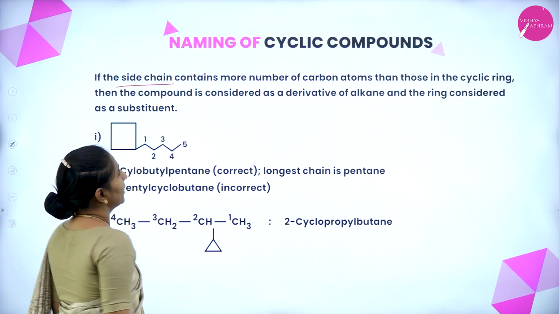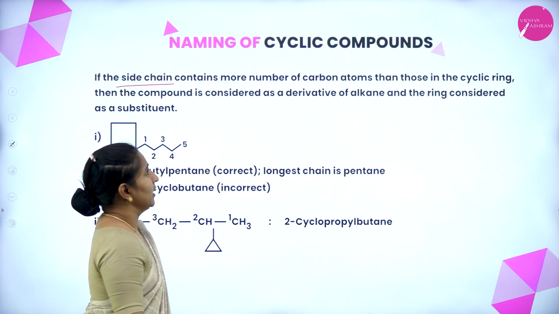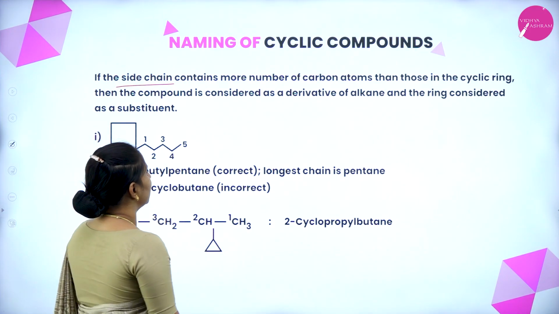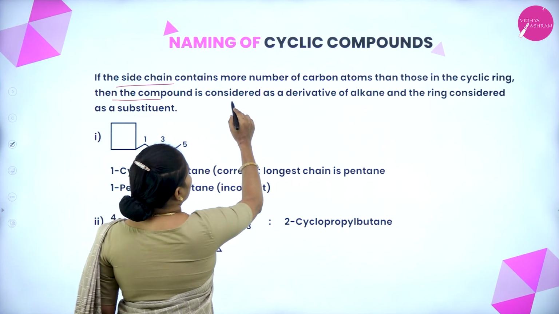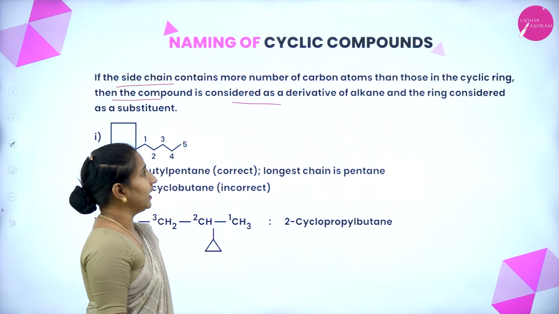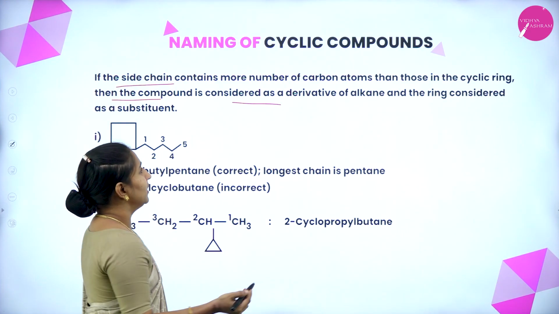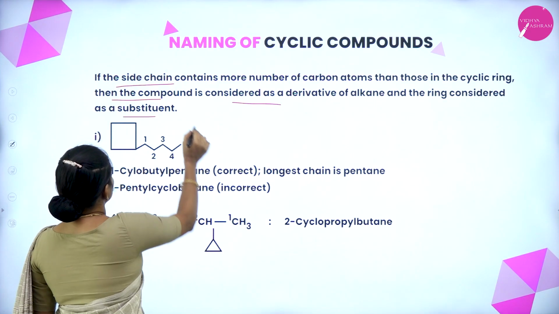If the side chain contains more carbon atoms than the cyclic ring, then the compound is considered a derivative of the alkane and the ring is considered a substituent.